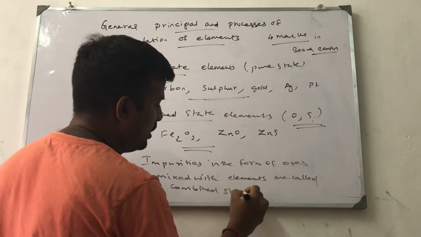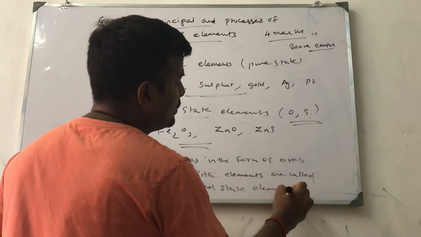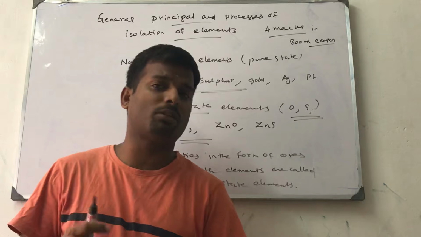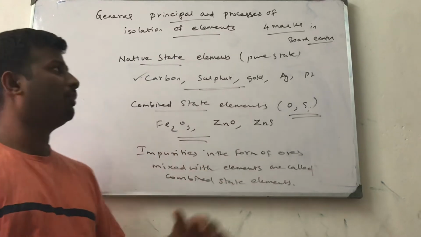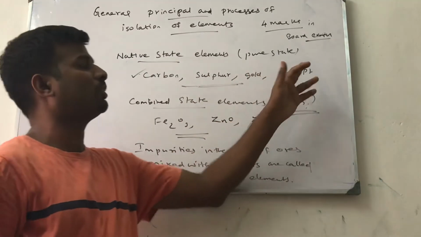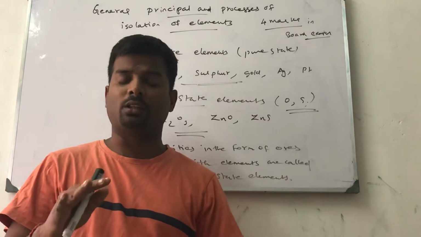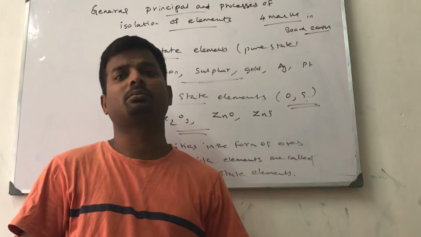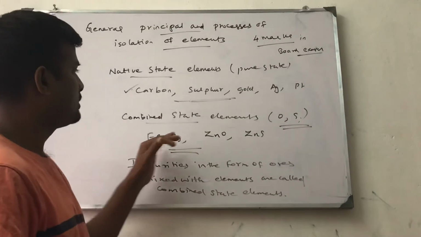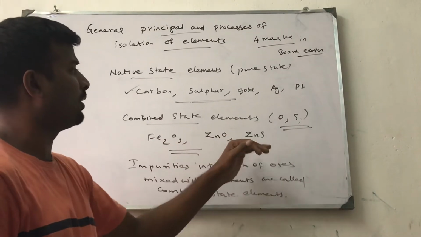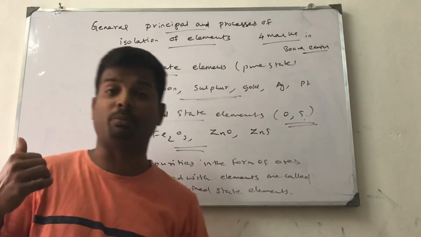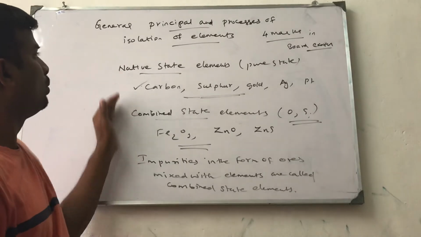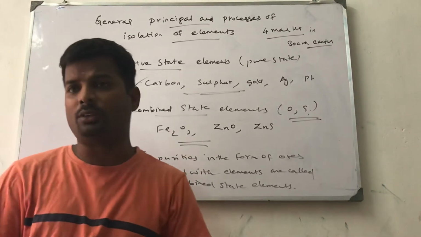So there are two types of elements extracted from the earth's surface: native form elements, like only carbon, only sulfur, gold, silver, platinum, and combined form elements, with non-metallic impurities like oxygen and sulfur mixed with the element. They are called ores. These are the two types of materials we extract.